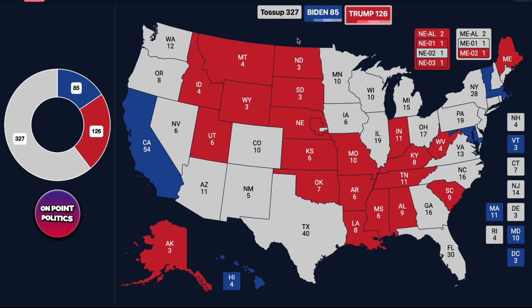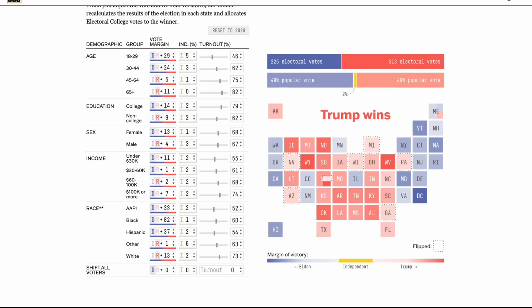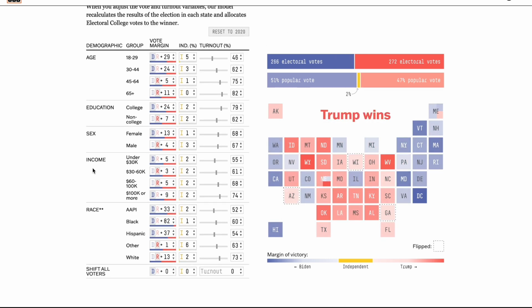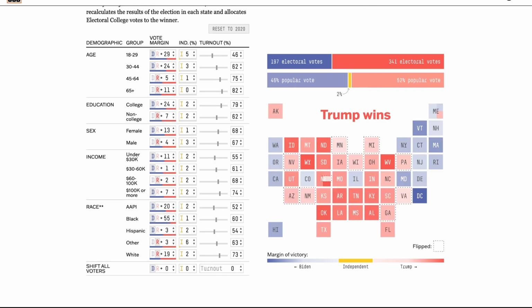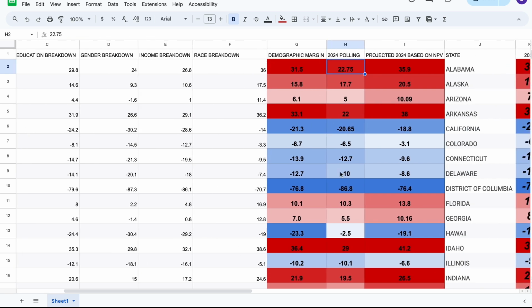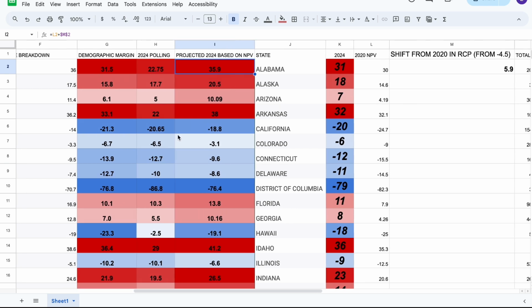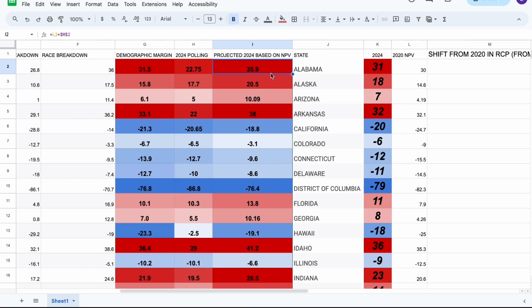And so as of right now, I essentially broke down all of the demographic groups by category. So I did it by age, by education, by gender, by income, and by race. And essentially I average out all these results and then we end up getting a demographic estimation of the election. We combine the polling with a little bit of the nonpartisan voting pattern of every single state. Essentially, what I do is I get it here and I shift it with the RCP aggregate to get an estimated NPV for this cycle. It's not exact, but it's kind of a general guide of where the NPV of every single state would be.